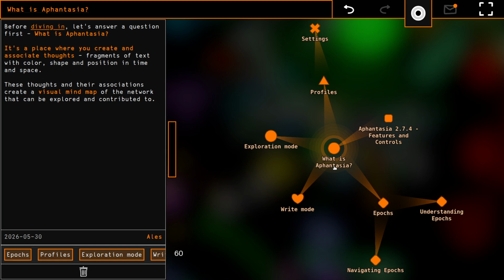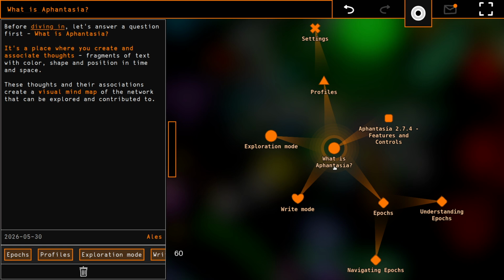Aphantasia is a social space where you can create, associate, and explore so-called thoughts. These thoughts are just pieces of text that can have shape, color, position in space and time, and most importantly can be associated to other thoughts.